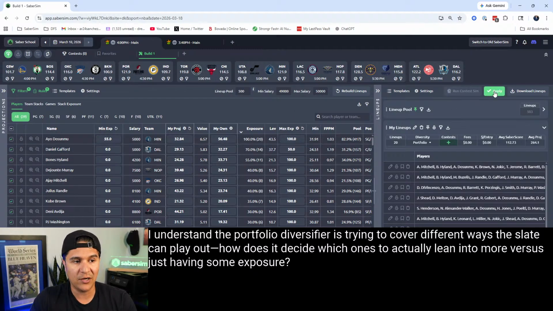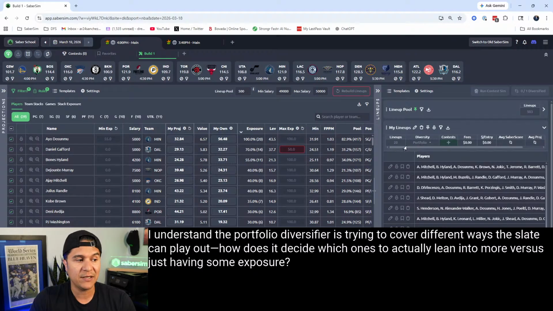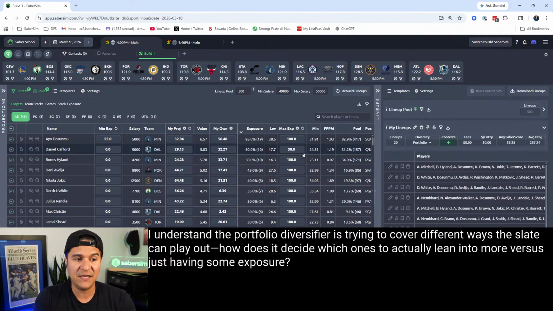50% is still like a lot of leverage. I click apply. The portfolio diversifier says, hey, we now have to meet this 50% exposure request while still picking and selecting the best lineups that fit together. And then it re-chooses the lineups. And now the 50% Gafford is being met, right? So I can see his leverage came down quite a bit there, and maybe I'm happier with that now, right?